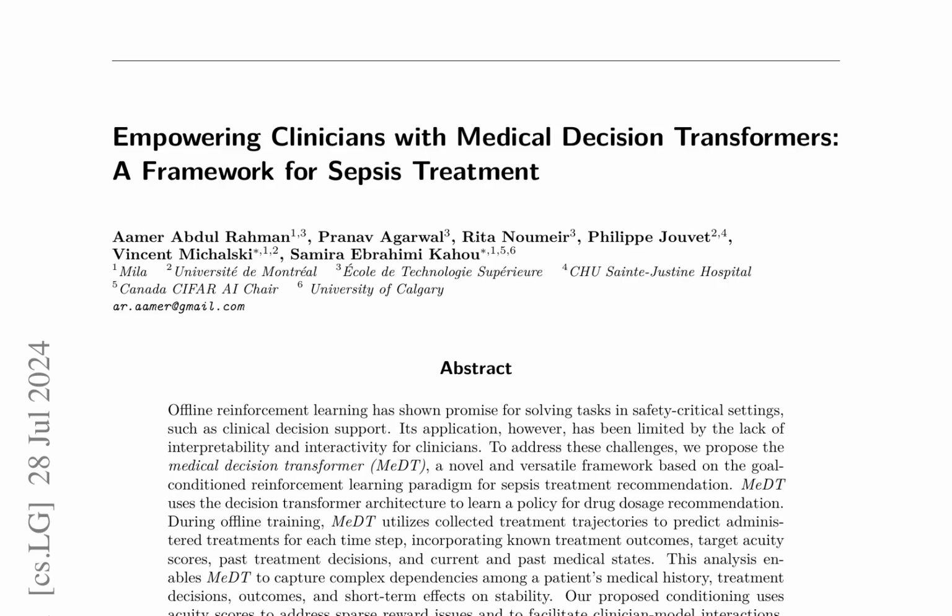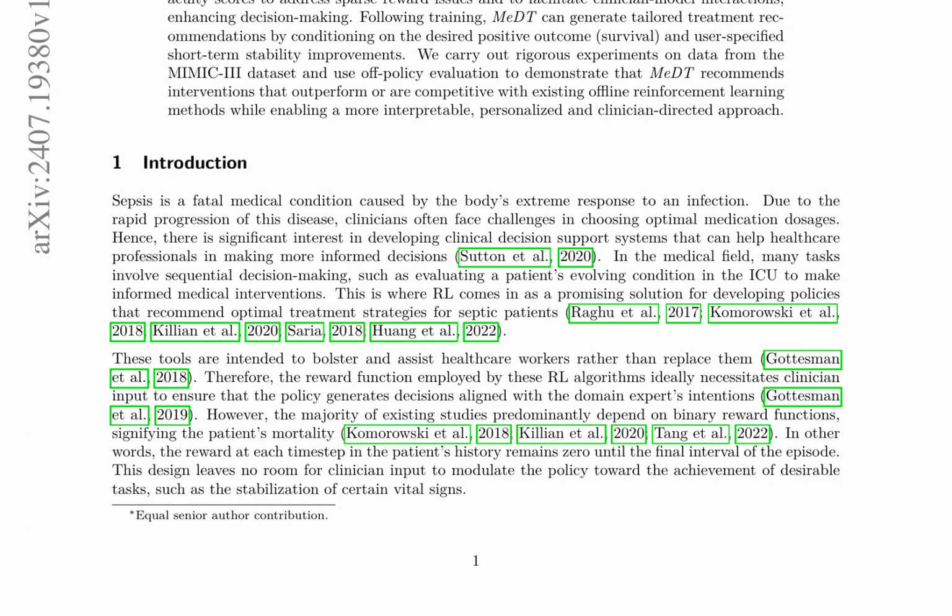A novel framework for sepsis treatment recommendation, the medical decision transformer, MeDT, is proposed to empower clinicians with interpretable and interactive decision support. MeDT addresses the limitations of offline reinforcement learning by incorporating known treatment outcomes, target acuity scores, past treatment decisions, and current and past medical states. This enables the capture of complex dependencies among a patient's medical history, treatment decisions, outcomes, and short-term effects on stability.